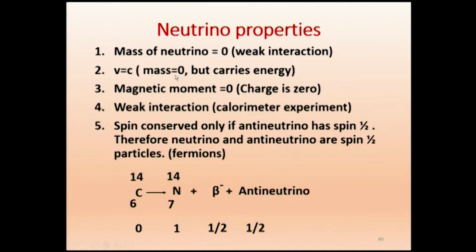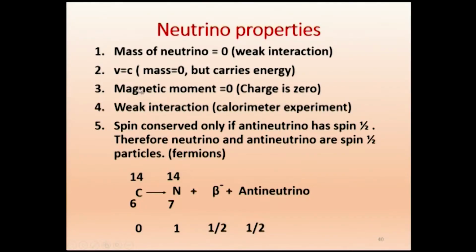This neutrino is massless and carrying energy. Therefore it must have the velocity of light, like the photon. The photon has rest mass 0, it is carrying energy and it moves with the velocity of light. Similarly, this neutrino has mass 0 and it is carrying energy. Therefore the velocity must be c, namely 3 into 10 power 8 meter per second. So we are just giving in the bracket the reason for our property.